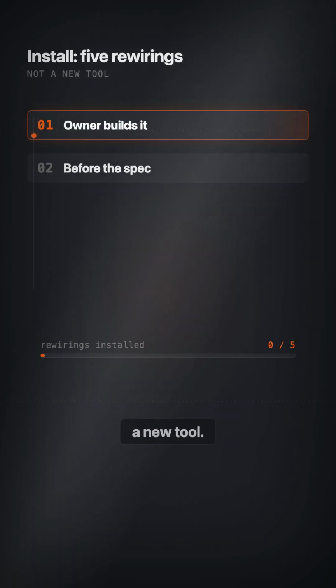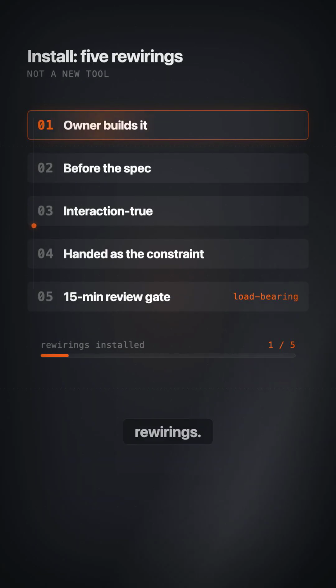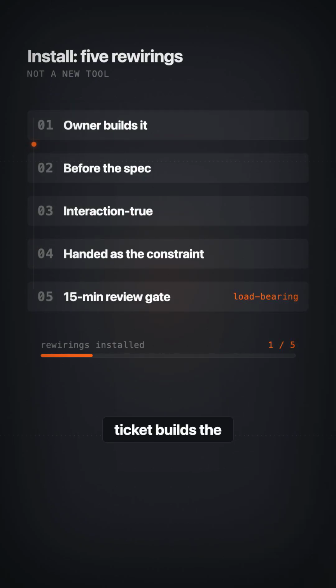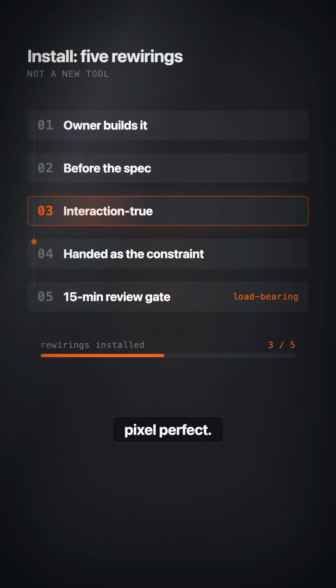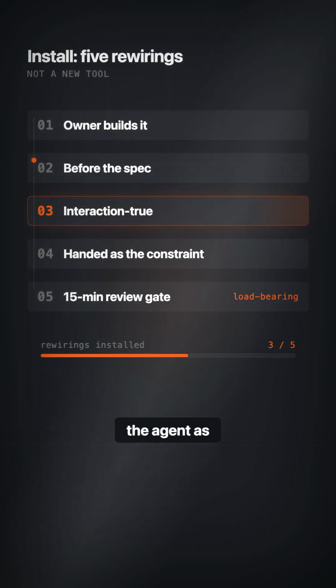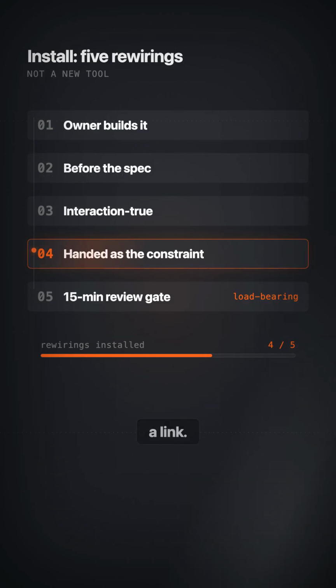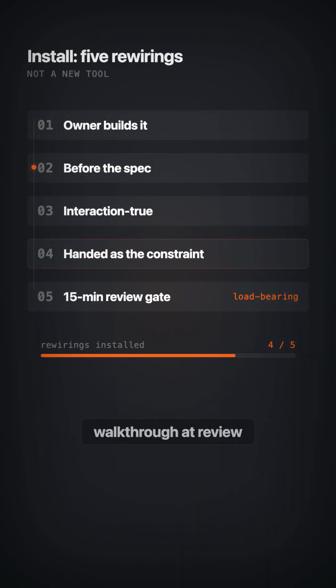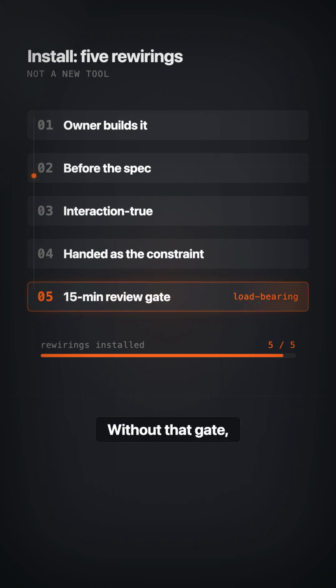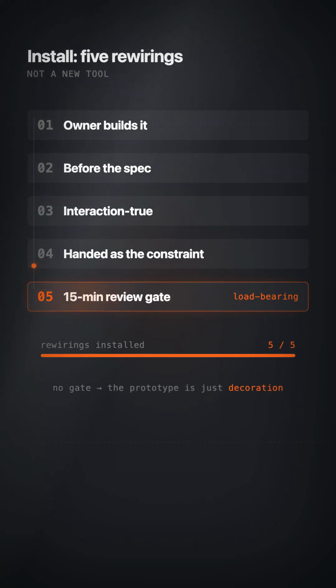Installing this isn't a new tool. It's 5 small rewirings. Whoever owns the ticket builds the prototype. It lands before the spec, not after. Interaction true, not pixel perfect. It's handed to the agent as the constraint, not buried in a link. And a 15-minute walkthrough at review checks the built UI against it. Without that gate, the prototype is just decoration.